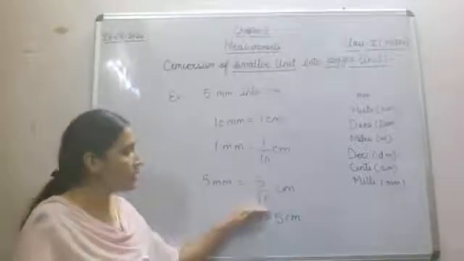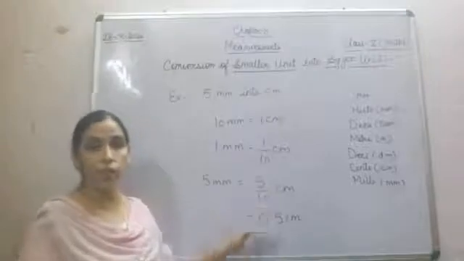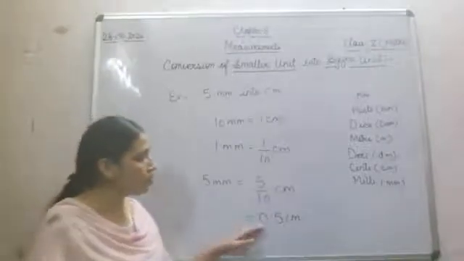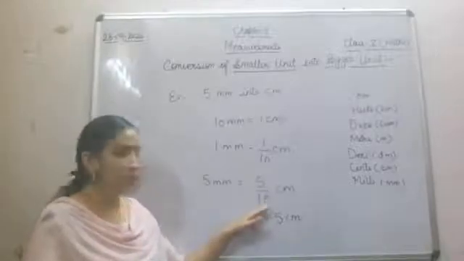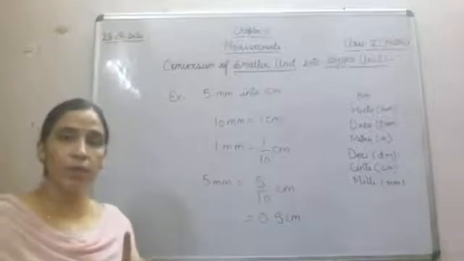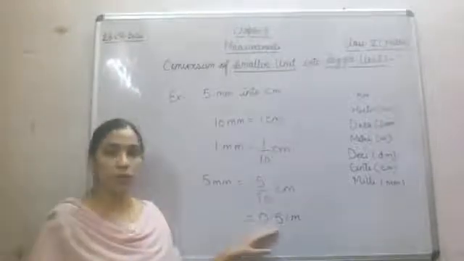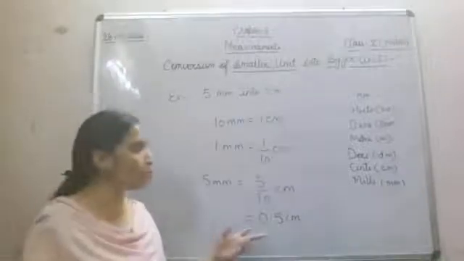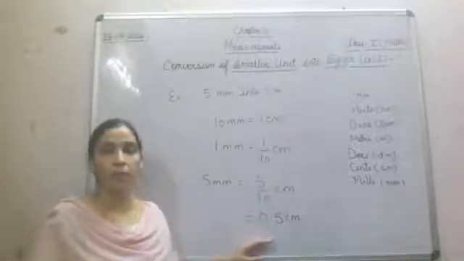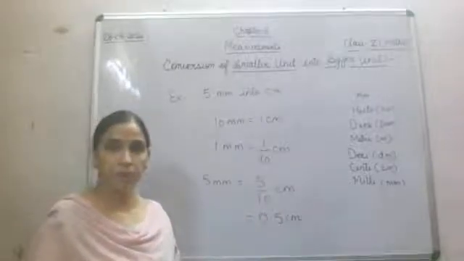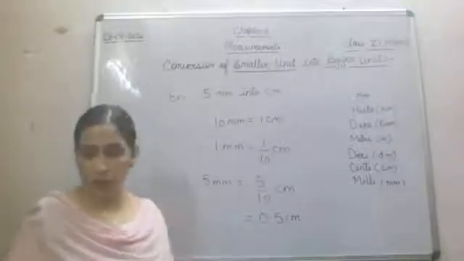This division or changing a fraction into decimal we have done in our previous chapter only. So if we have 1 zero in the denominator, we require 1 decimal place. If we have 2 zeros in the denominator, we require 2 decimal places. So now it will become 0.5 centimeter. I hope this question is clear.